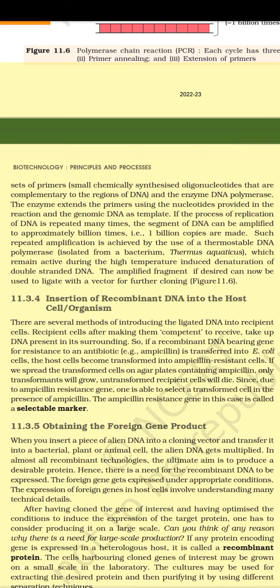11.3.5 Obtaining the foreign gene product. When you insert a piece of alien DNA into a cloning vector and transfer it into a bacterial, plant or animal cell, the alien DNA gets multiplied. In almost all recombinant technologies, the ultimate aim is to produce a desirable protein. Hence, there is a need for the recombinant DNA to be expressed. The foreign gene gets expressed under appropriate conditions.